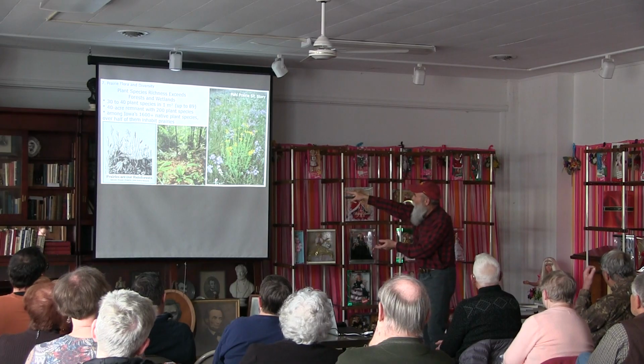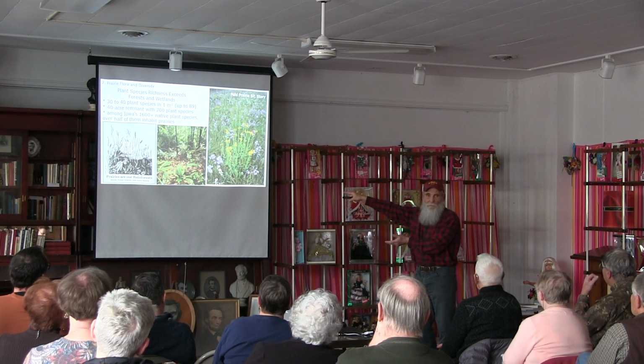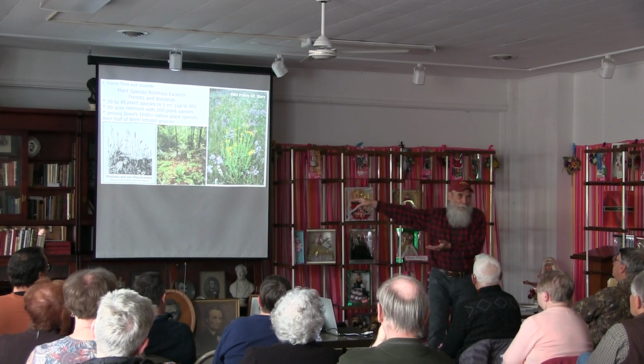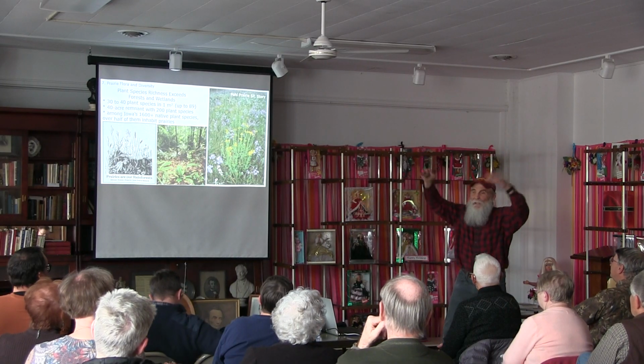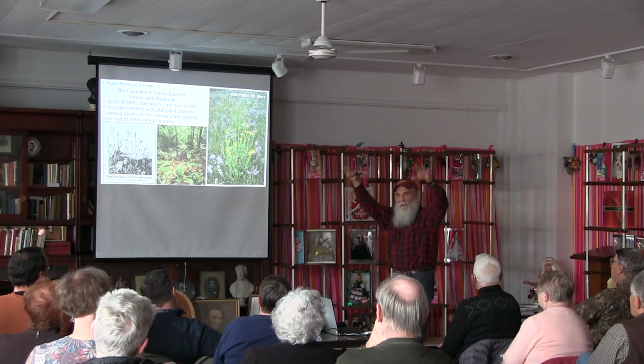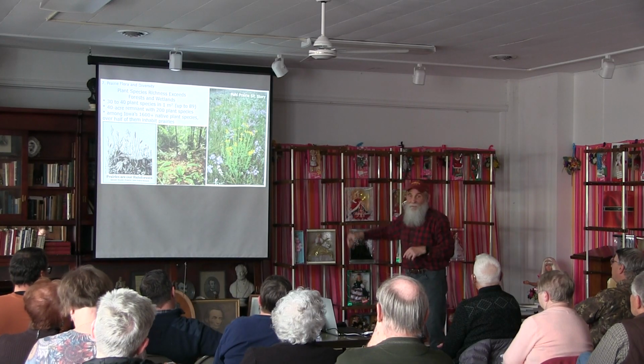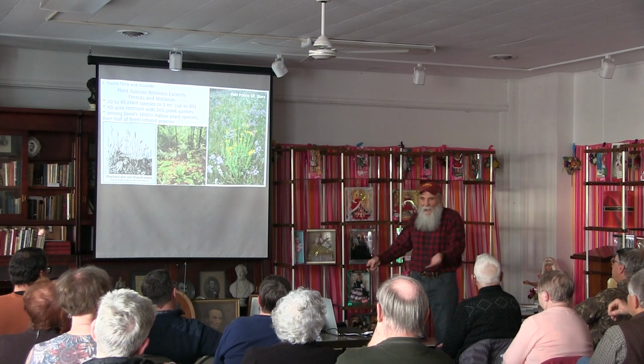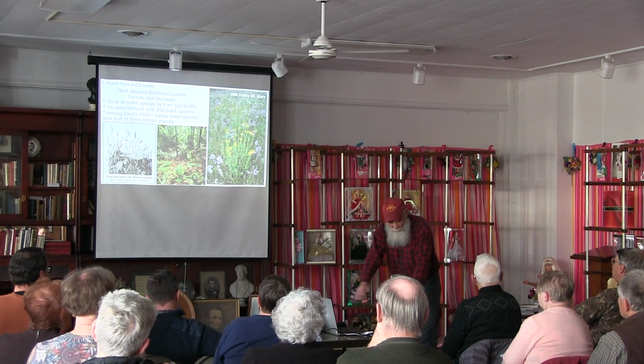Here's the ground layer of a typical tropical rainforest. There's not that much growing there. But it can't, because tropical rainforests have so many trees and so many layers of vegetation in the trees that there's hardly any light down there on the ground. So tropical rainforests don't have much diversity in the herbaceous layer.